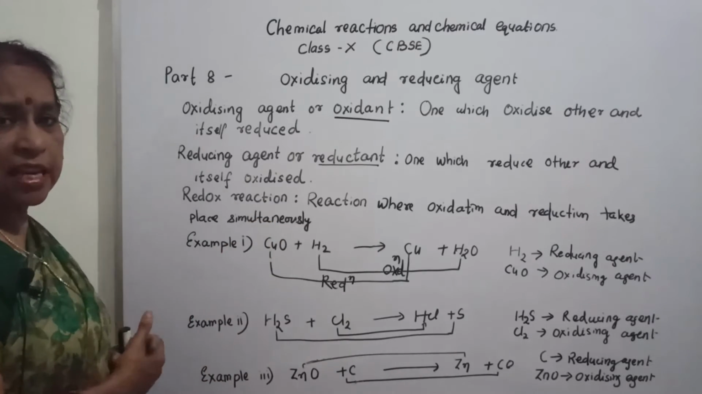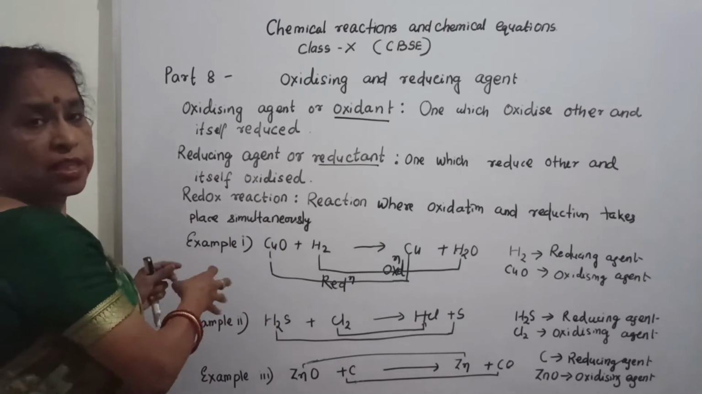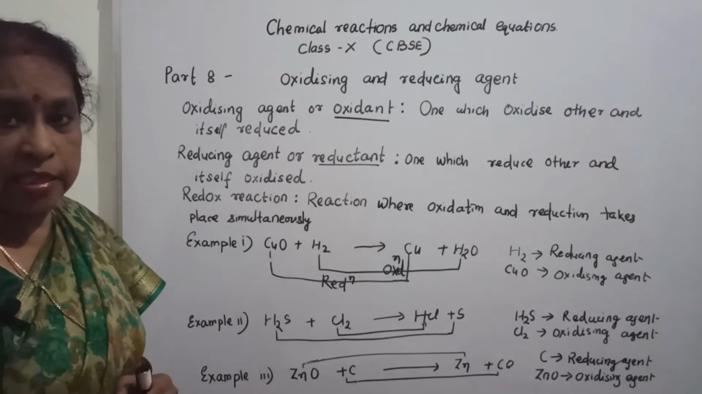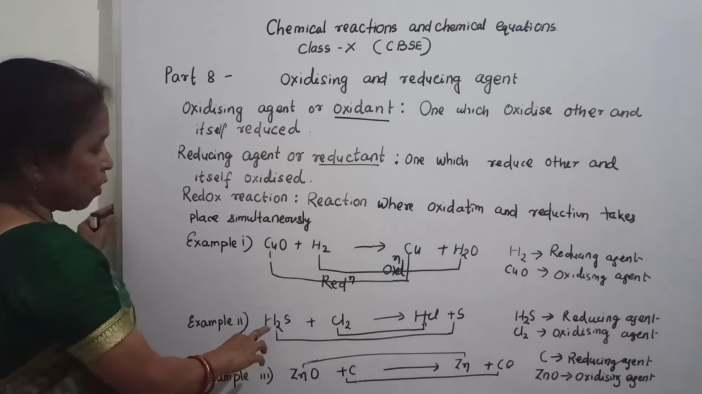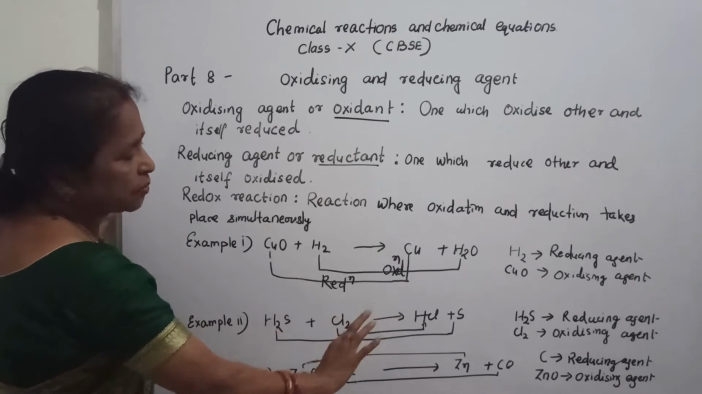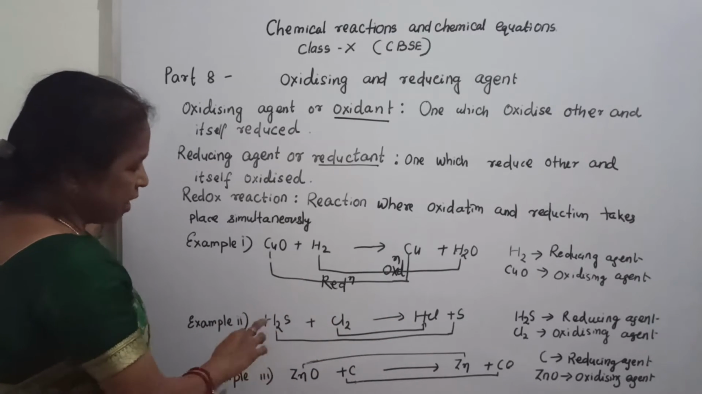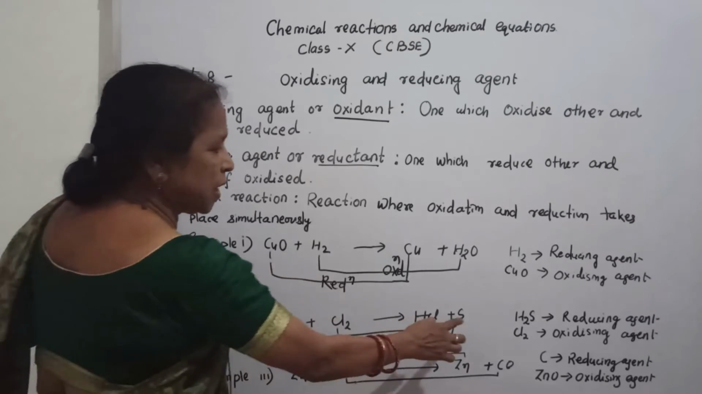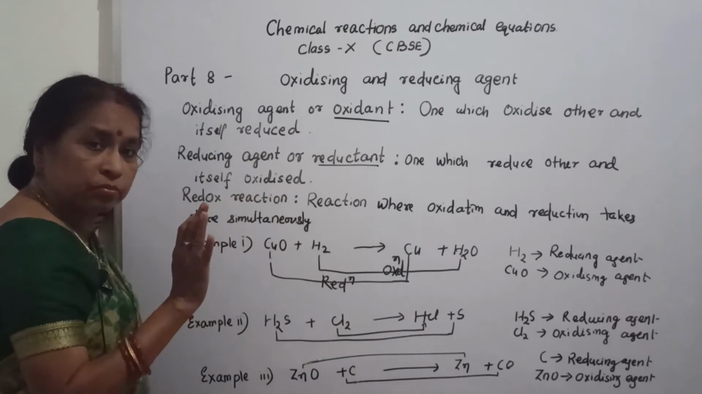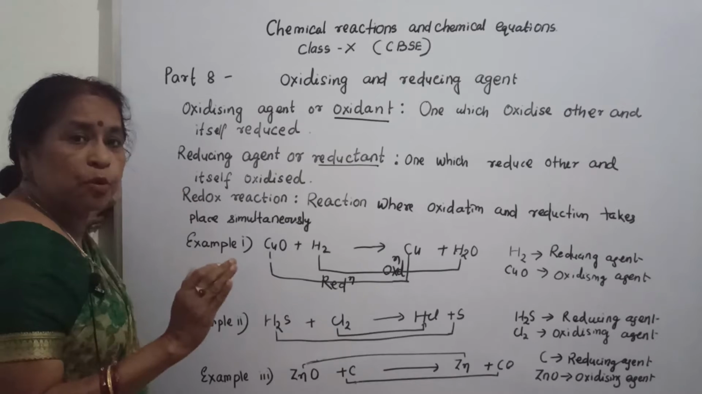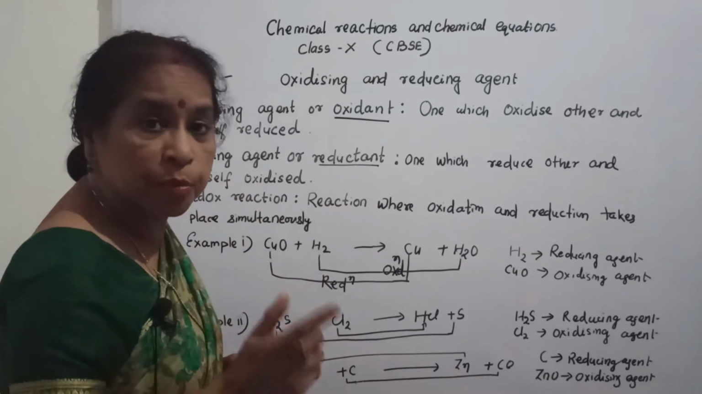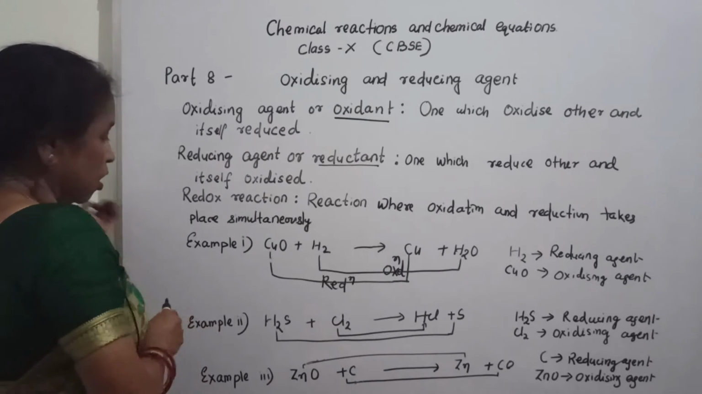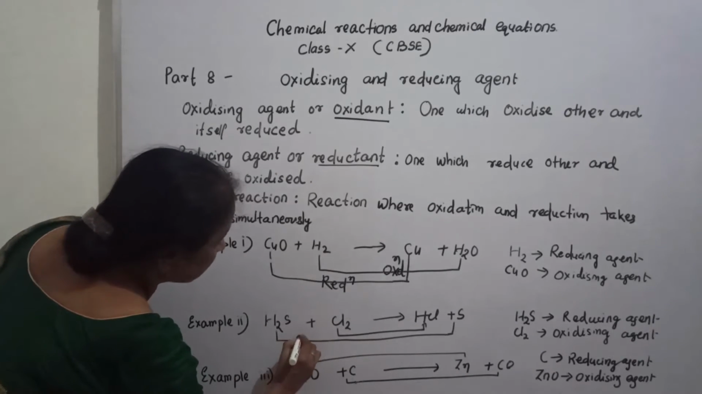Similarly, we will see the next example. You will find which one is the reducing agent, which one is the oxidizing agent, where oxidation takes place, and where reduction takes place. Now H2S plus chlorine gives HCl plus S. Now see, from H2S it changes to S. That means hydrogen is removed. If hydrogen is removed, that is called oxidation. So here oxidation takes place.